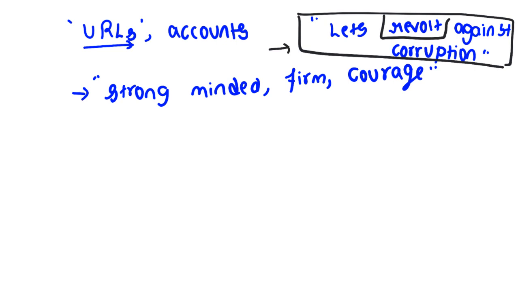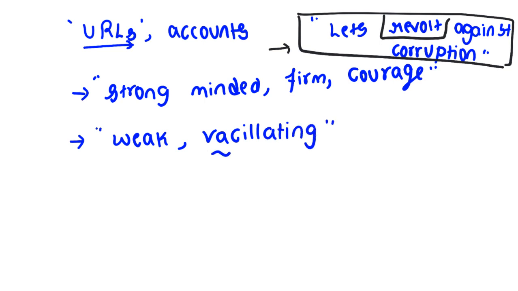The government is simply telling that these revolt words can actually create stimulus in normal persons. So the Supreme Court clearly said that, okay, you should look at the message not from the weak-minded person or from the vacillating person. The Supreme Court clearly used these words, so that's why I'm using them. What is vacillation?